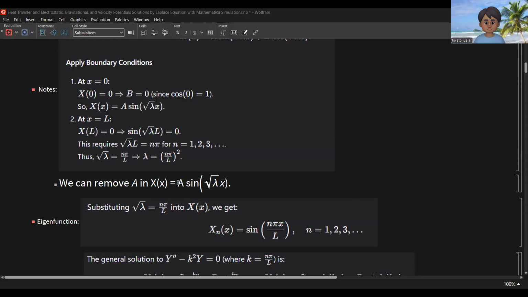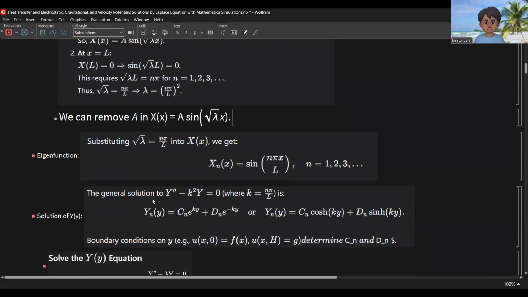We can remove a because a is an arbitrary constant, so it can be equal to 1. And the general solution of y double prime minus k squared y equal to 0, where k is equal to n pi over L, is